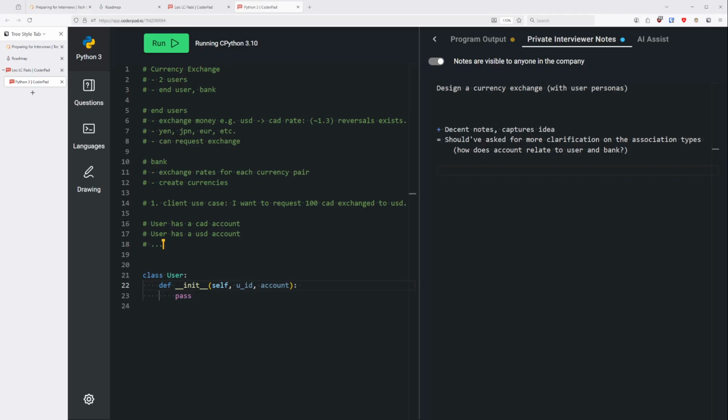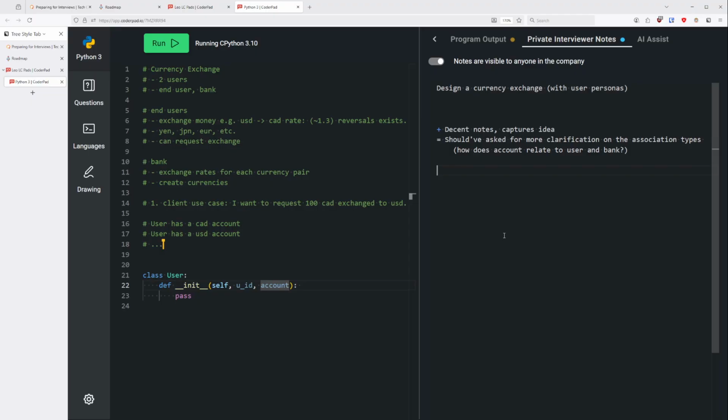Okay, so back to the discussion about the relationships between the banks and the users. That's something I should clarify all the way up front, before I even type anything for the code, right? Well, that's a skill check. The skill check there is, do you know that that's an important piece of information?